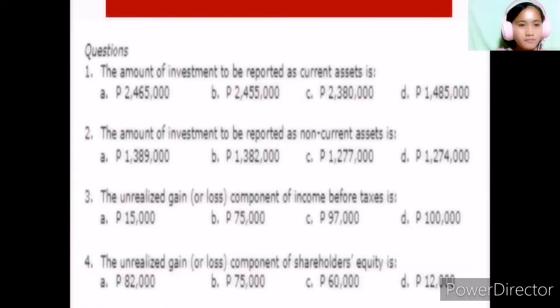So after the result of your audit, we have to determine the following: the amount of investment to be recorded as current asset, the amount of investment to be recorded as non-current asset, the unrealized gain or loss component of income before taxes, and lastly, the unrealized gain component of shareholders' equity.